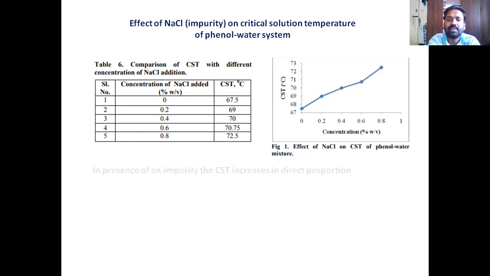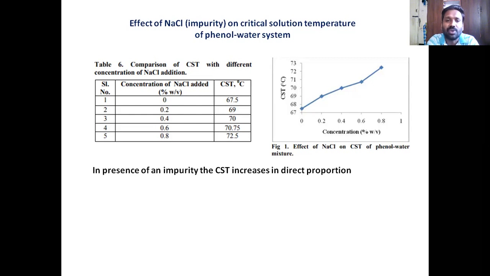So the relationship is like this. In presence of an impurity, the critical solution temperature of the phenol water system increases in direct proportion. What do you mean by that? As you increase the percentage of NaCl, the CST increases. So at high concentrations of NaCl, naturally the CST would be very high.